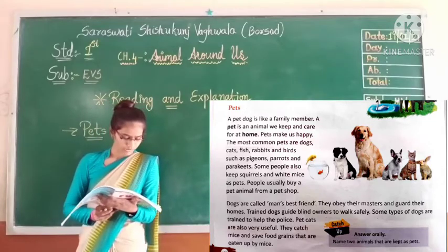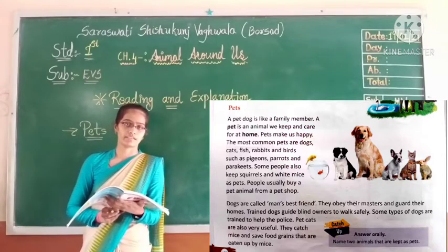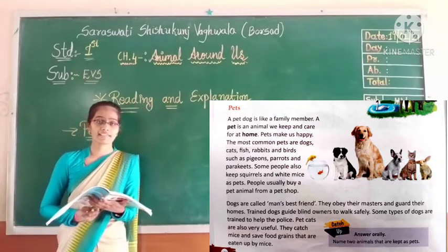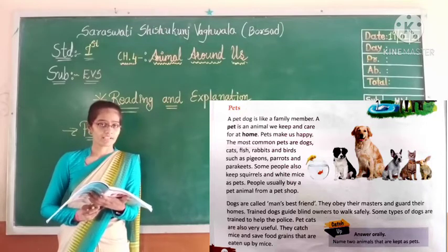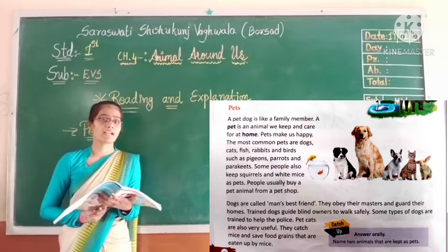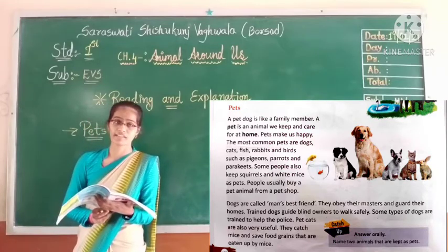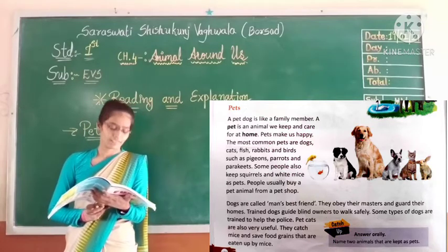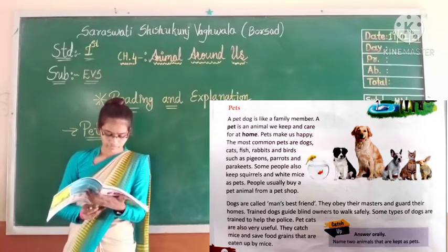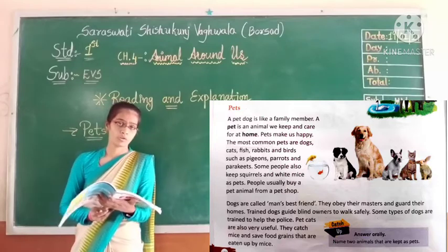Dogs are called man's best friend. If you have noticed, many people keep dogs as their pets. So these dogs are called man's best friend. Why are they called man's best friend? Let's see. Because they obey their masters and guard their homes.